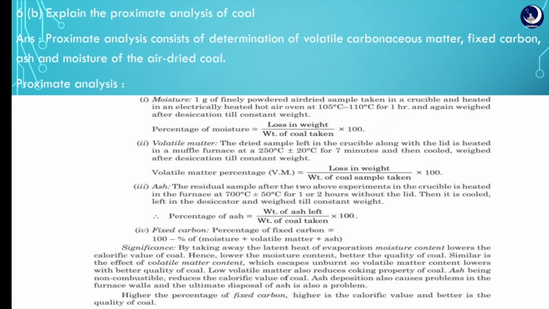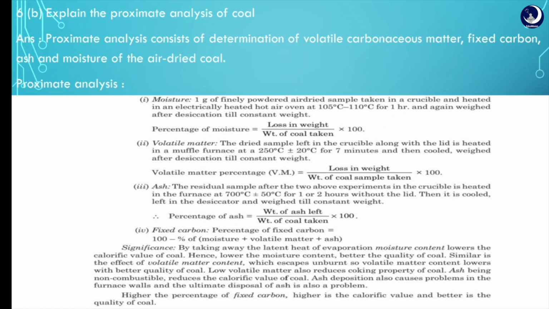Moisture: 1 gram of finely powdered air-dried sample is taken in a crucible and heated in an electrically heated hot air oven at 105 to 110 degrees Celsius for 1 hour and again weighed after desiccation till constant weight. This is the formula to find moisture content in a coal.